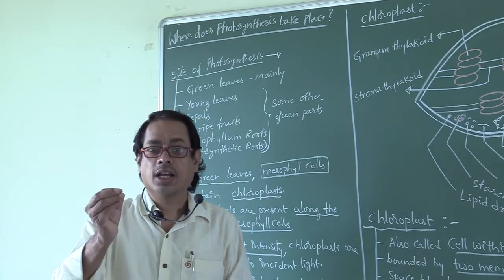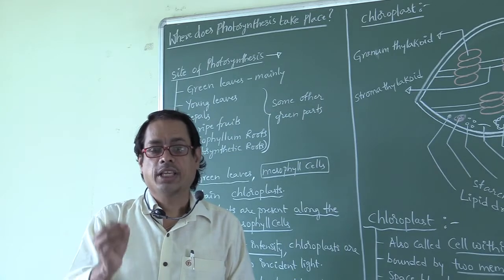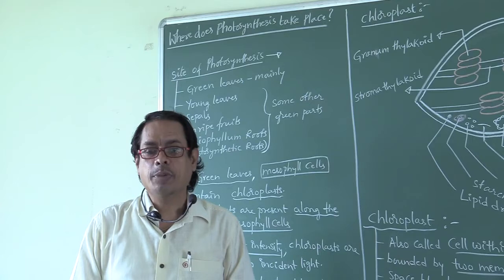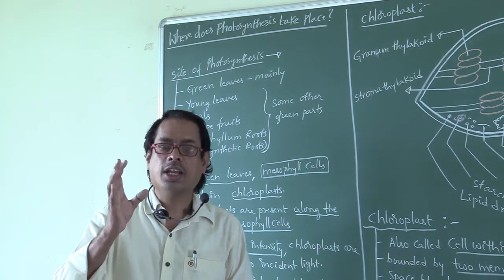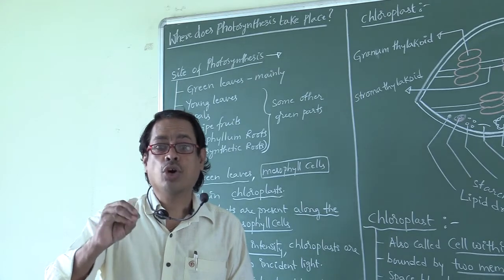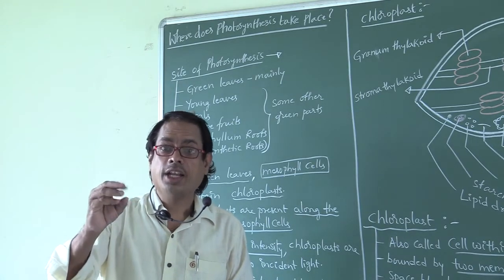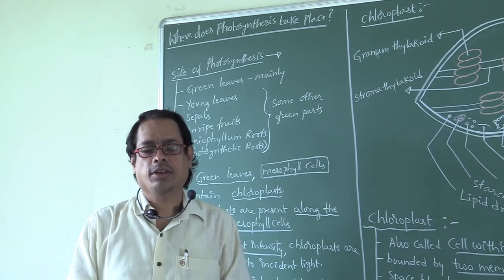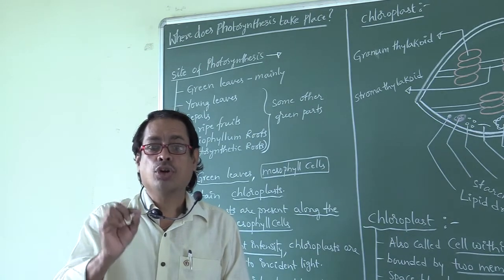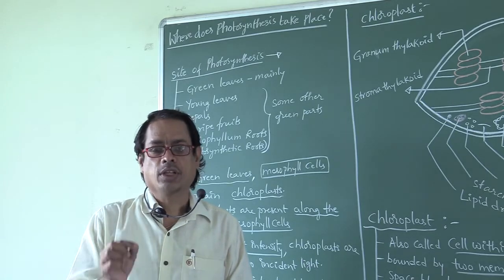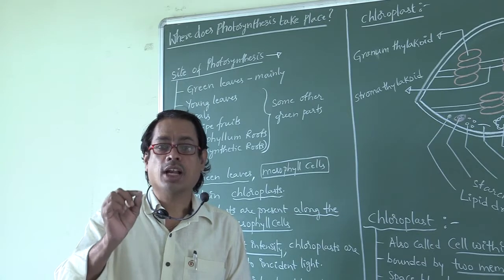Sepals are green in color. Young stems are green in color. Unripe fruits are green in color. Tenuophyllum roots, that is photosynthetic roots, are green in color. Generally the roots are brown in color, but the photosynthetic roots found in Tenuophyllum are green.